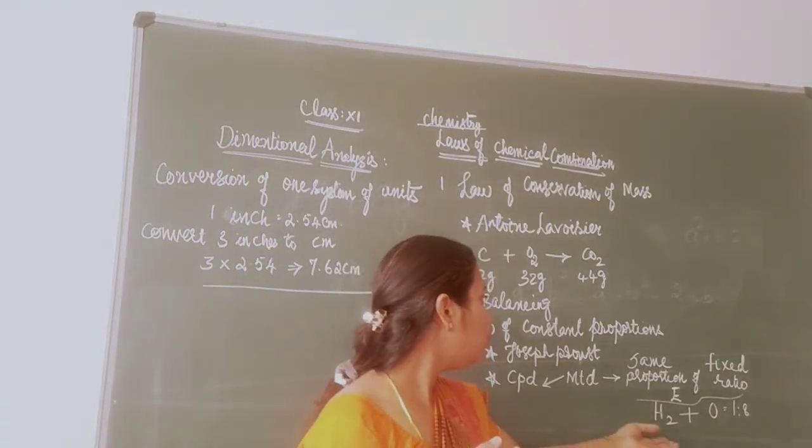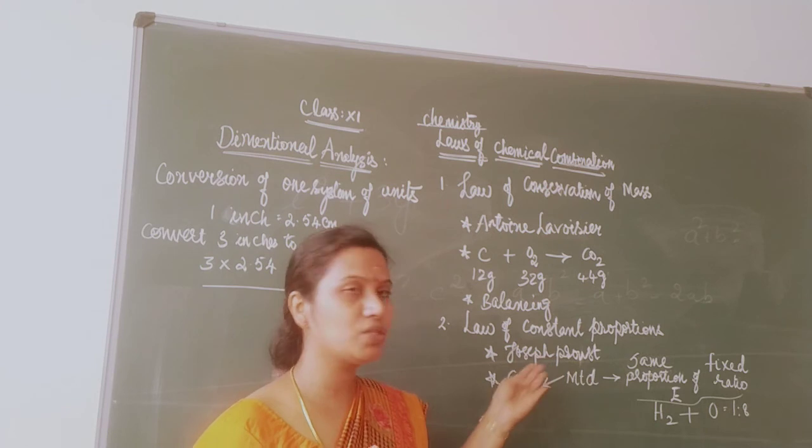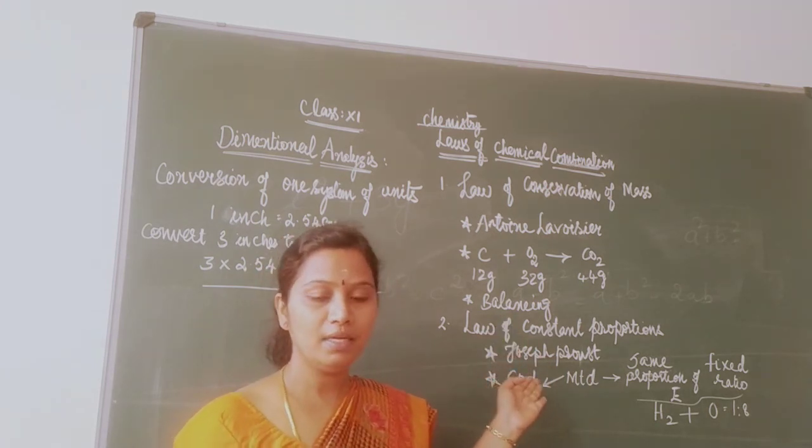Okay. And who proposed this law? This law was proposed by the scientist Joseph Proust. Okay. So, two laws are clear. Moving to the third law.